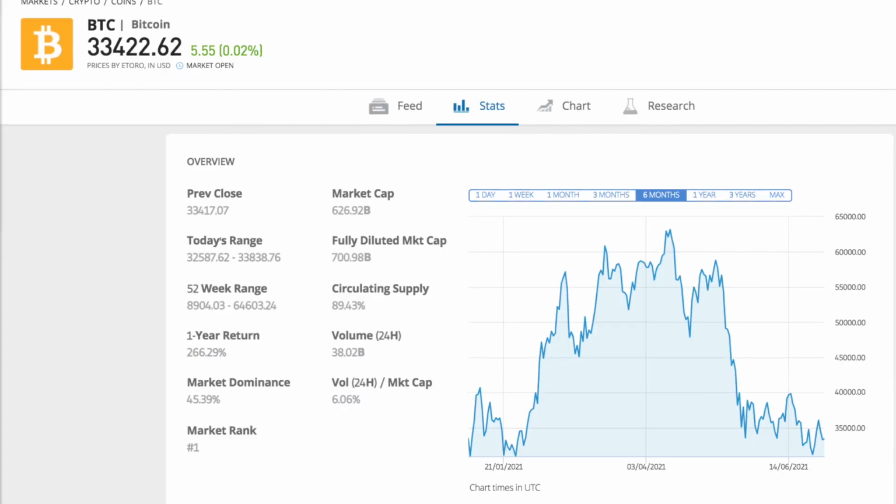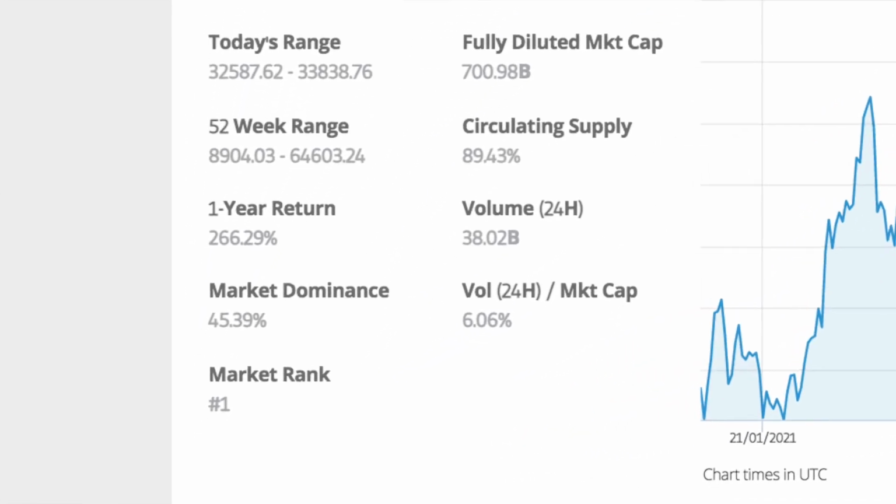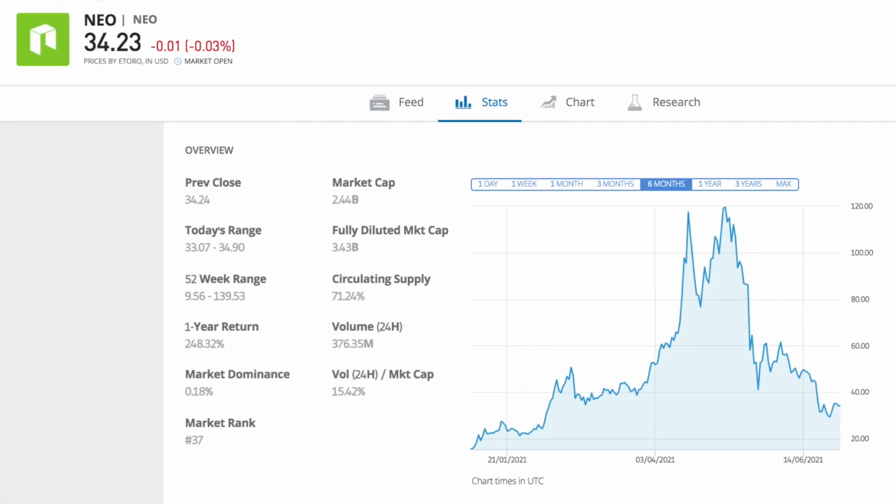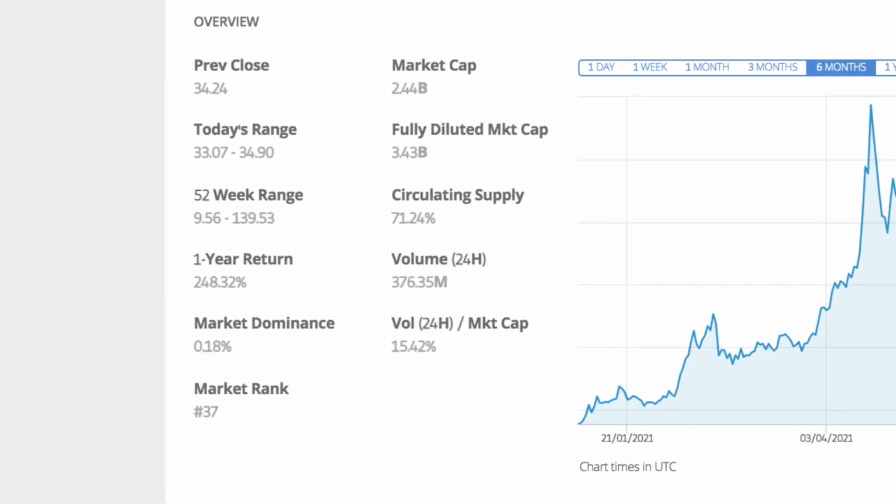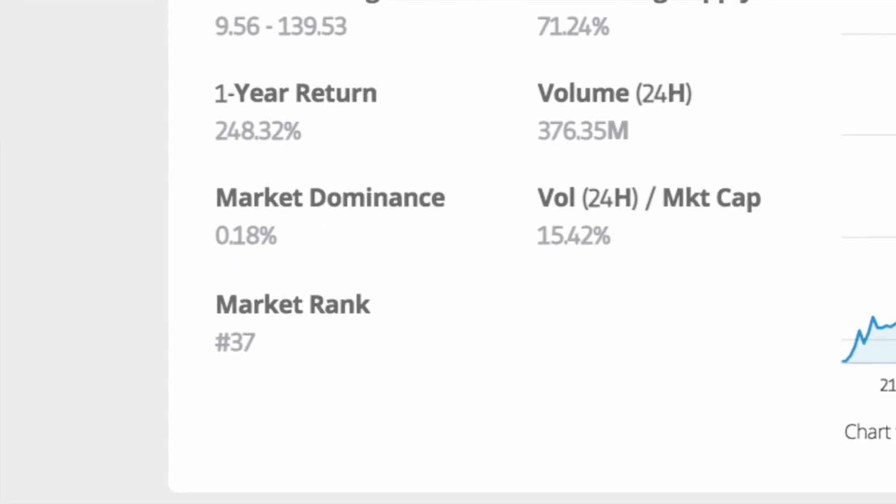The next stat is the market rank. It basically shows you how stable and how popular this particular coin is. Bitcoin is of course number one, so out of all the coins that are available on the market, and we know that new coins are appearing all the time, Bitcoin is still number one, whilst NEO's rank is 37, which is not that bad considering that there are more than 200 different coins on the market. So NEO is also relatively stable, but of course not as stable and not as well established as Bitcoin.